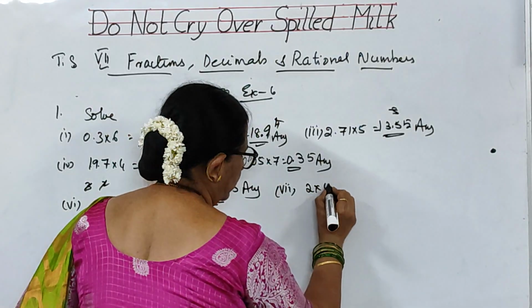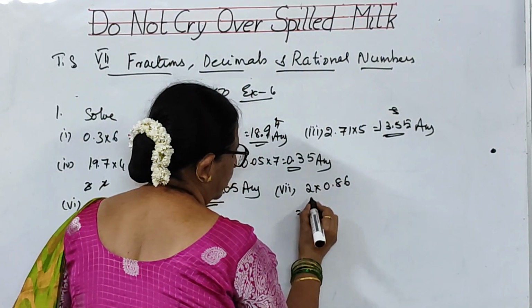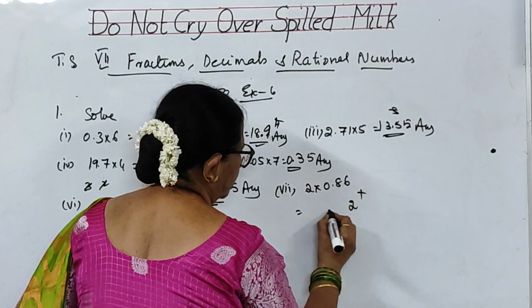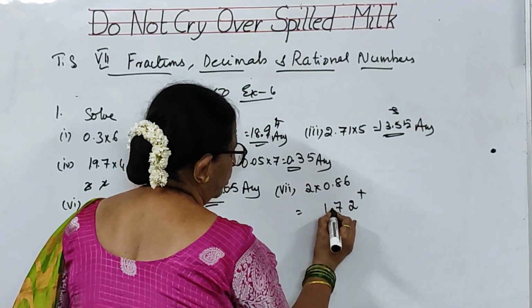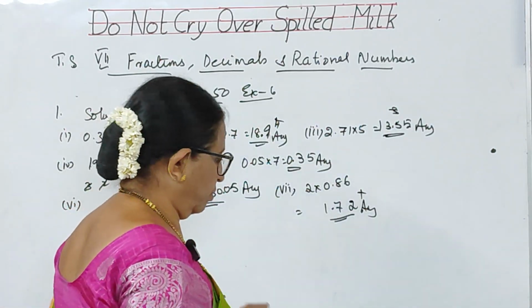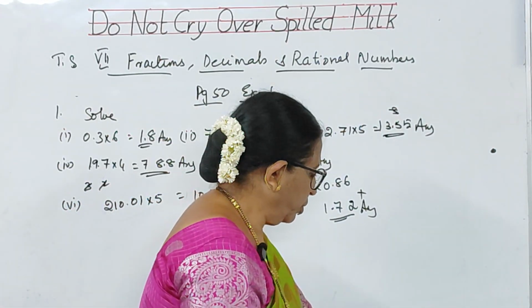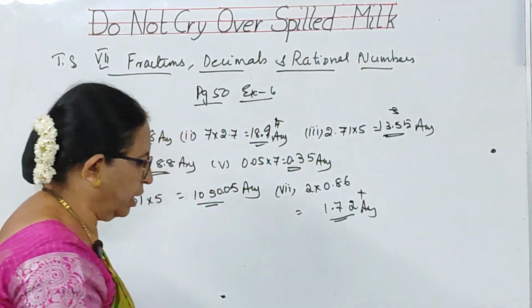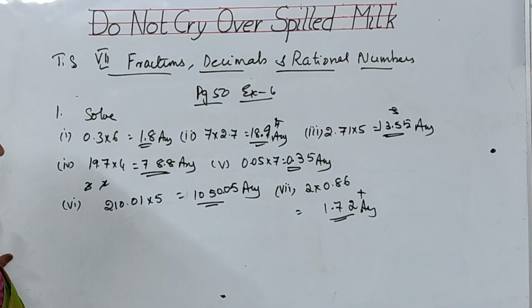Next, seventh bit. 2 into 0.86. So multiply. 2 6s are 12. 2 8s are 16, 1, 17. Before 2 digits, 1.72 is the answer. So these are the simple problems, children. But according to what I have taught, about that part only I am doing in this exercise. I hope you have understood the first one. Copy it.